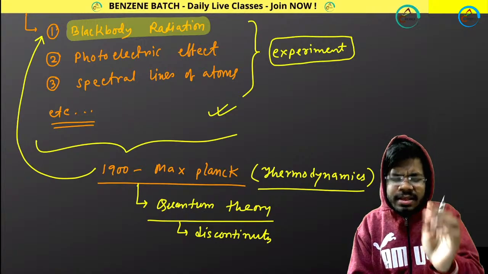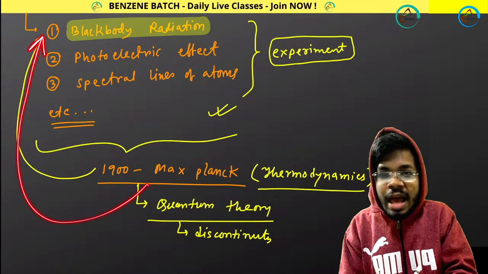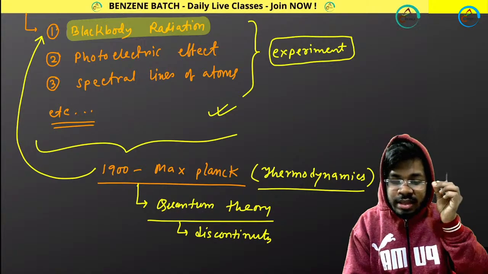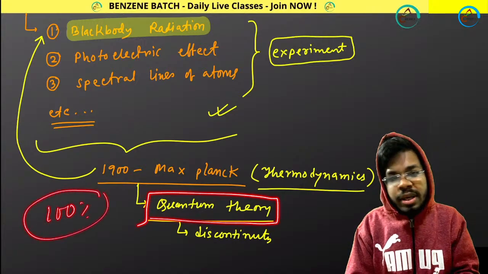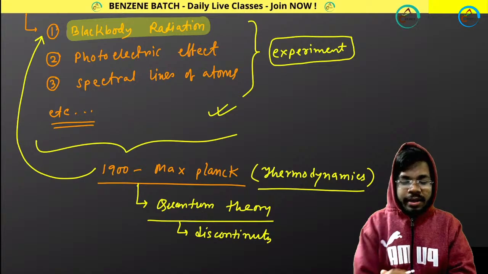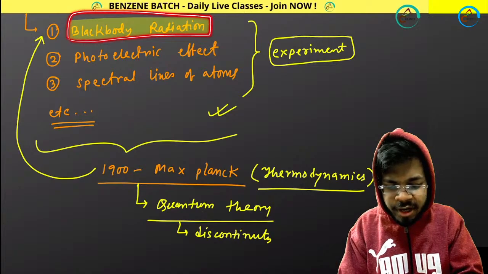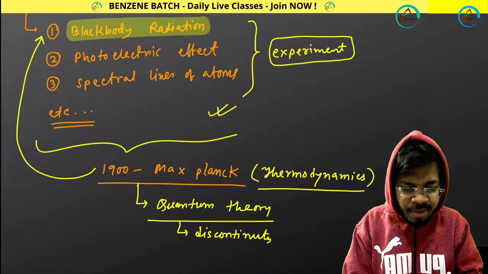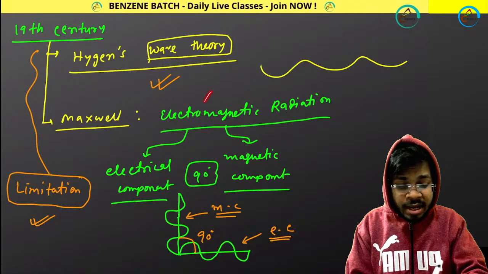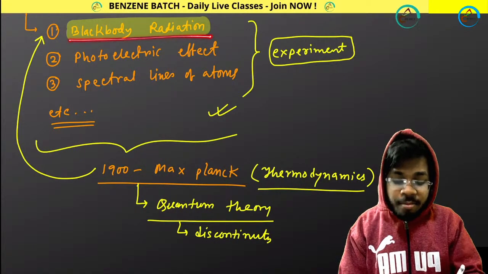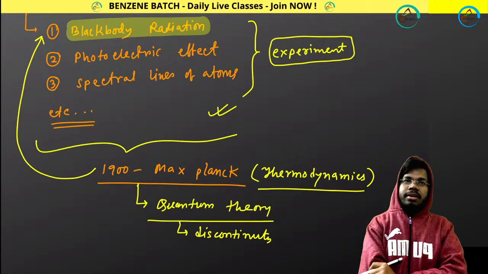And by considering this discontinuity, Max Planck explained black body radiation, and I will show you that the explanation of black body radiation using quantum theory was 100% successful. Nothing to worry, I will show you. So now let's talk about black body radiation first. What is black body radiation? Then I will show you how Max Planck solved the theoretical problem, that these earlier theories were unable to explain black body radiation, but Max Planck's theory is able to explain it. Understood?